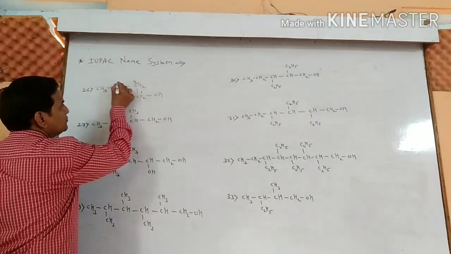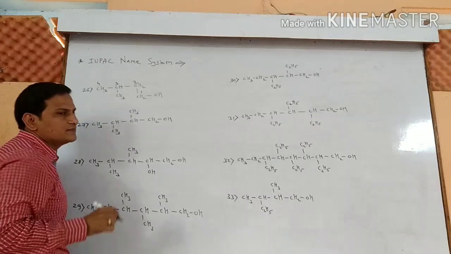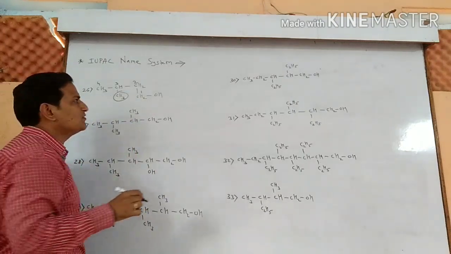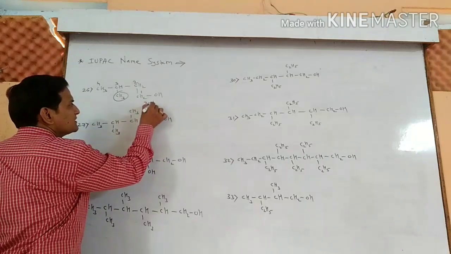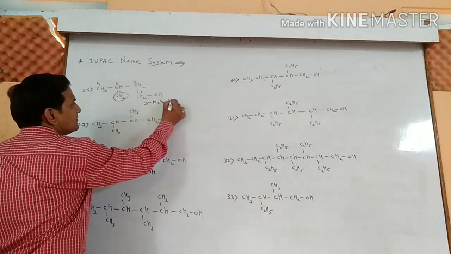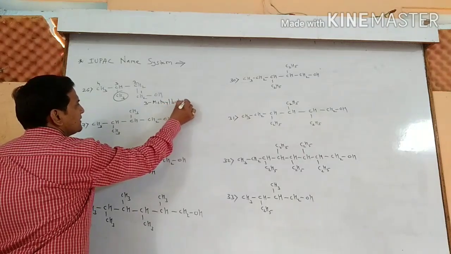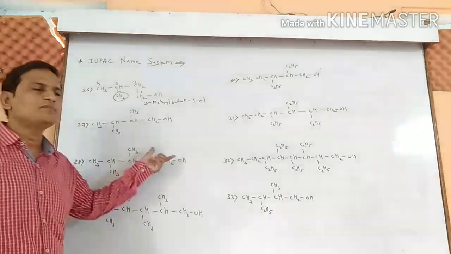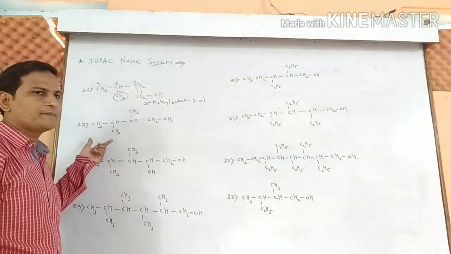One, two, three, four. This is the parent alkane chain. And to the third carbon atom, there is a methyl group. It becomes 3-methyl butan-1-ol. Name of the compound is 3-methyl butan-1-ol.